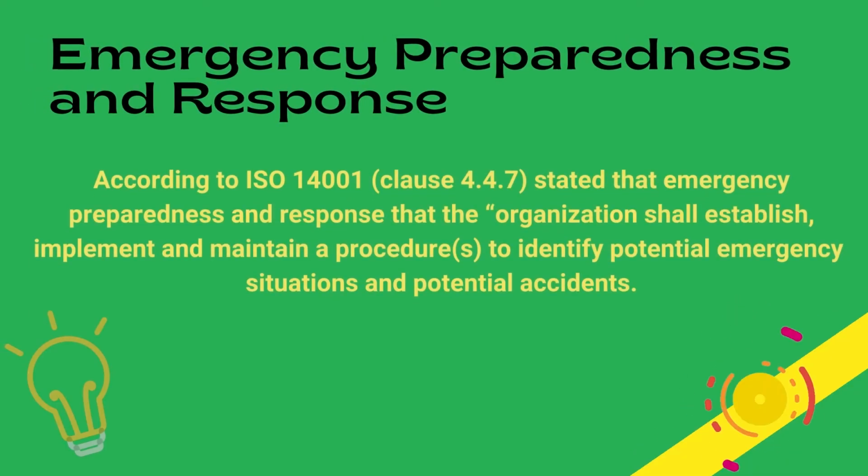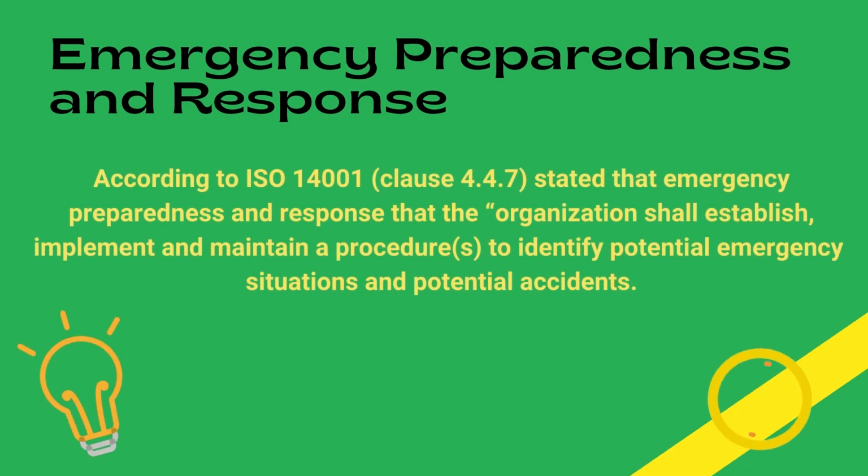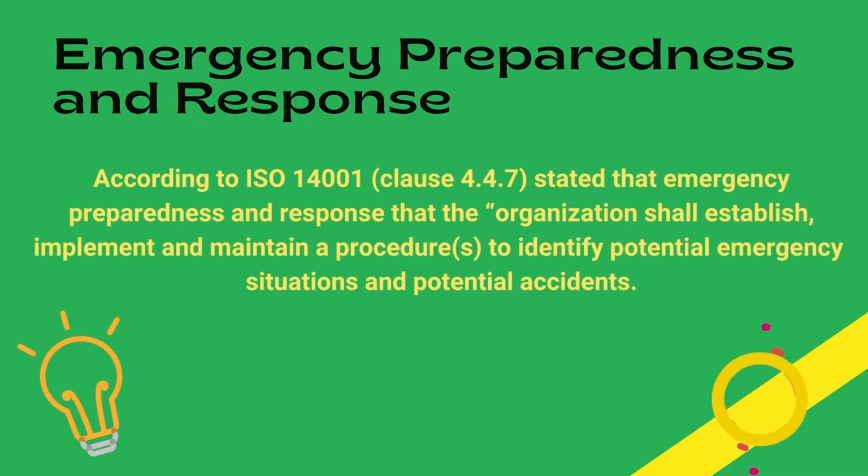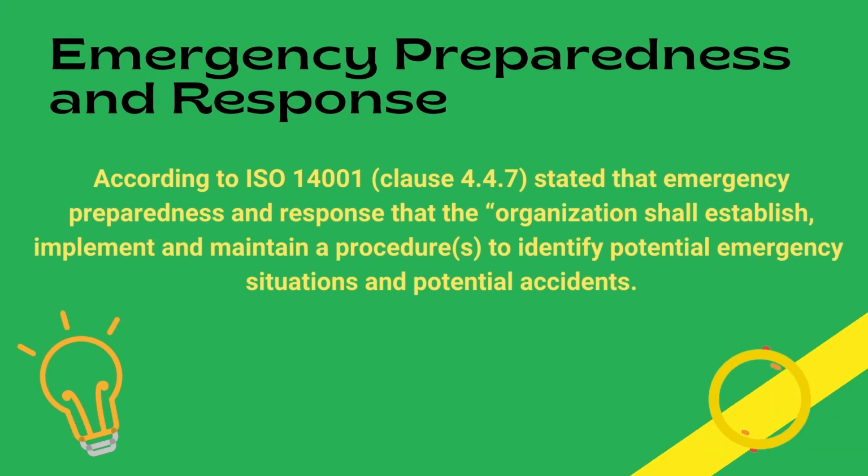Emergency preparedness and response. ISO 14001 in Clause 4.4.7 mentioned that the organization shall establish, implement and maintain procedures to identify the potential emergency situations and potential accidents. The organization should respond to actual emergency situations and accidents that happen in their workplace. All the information and prevention methods should be written and structured so that it can be read quickly and easily.